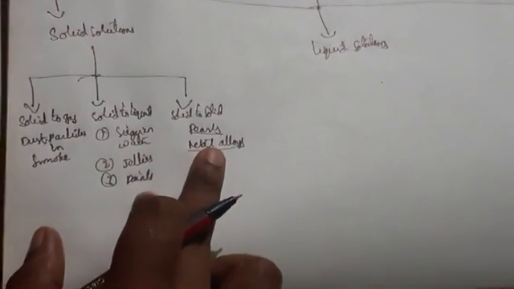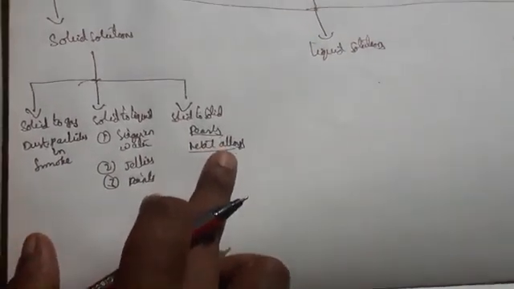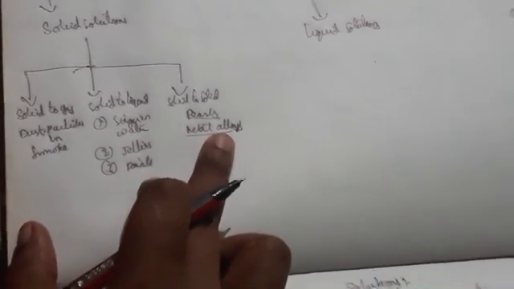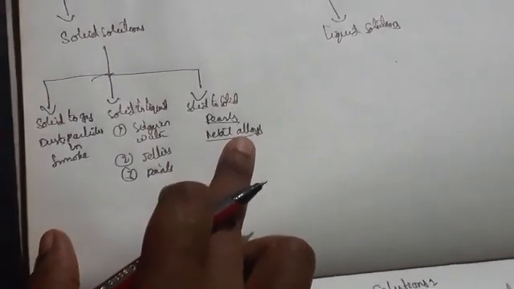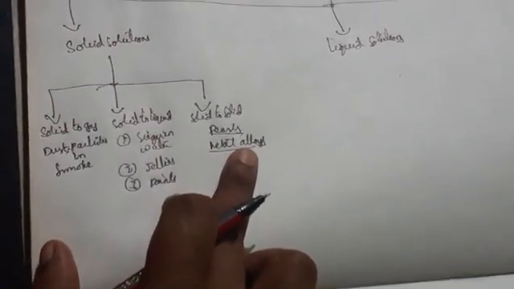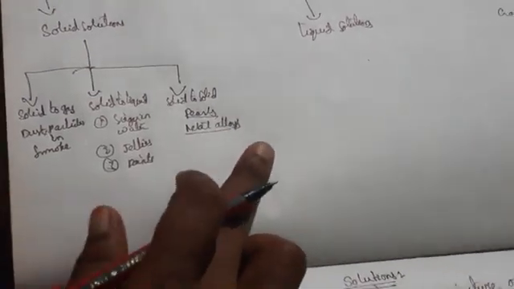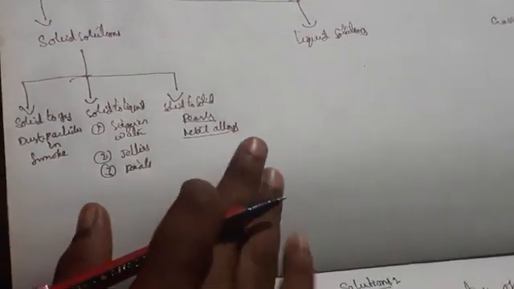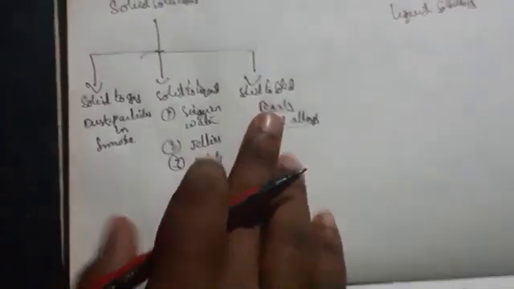And also metal alloys, alloys is nothing but mixture of two metals, okay, that one we call as metal alloys. Here brass, bronze, like that compounds we are going to take. For example, if I take brass, there will be a mixture of metals like copper, tin, zinc. So all metals only I'm going to mix. So all are in solid state, that one we call as solid to solid.